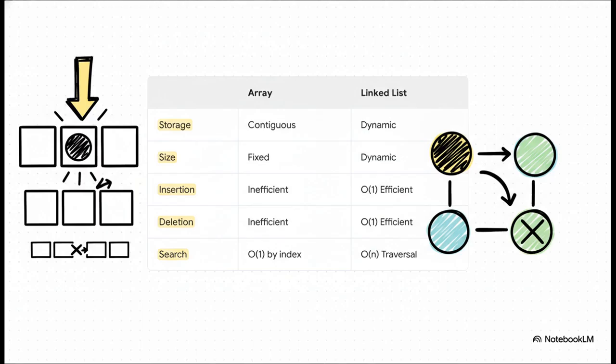Linked lists, on the other hand, can grow and shrink really easily. To insert or delete an item, you just have to change a couple of pointers. It's incredibly efficient for those kinds of operations.